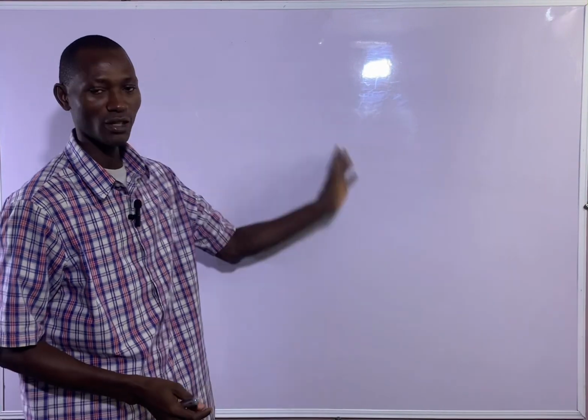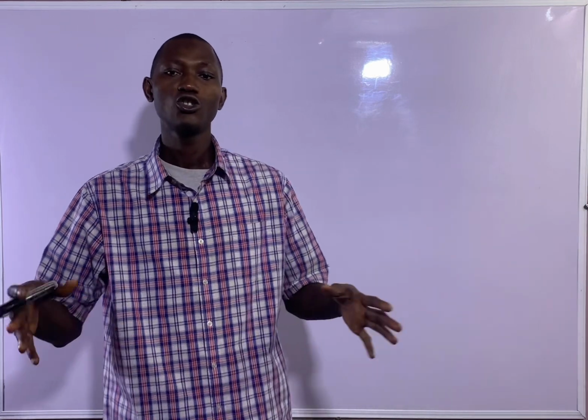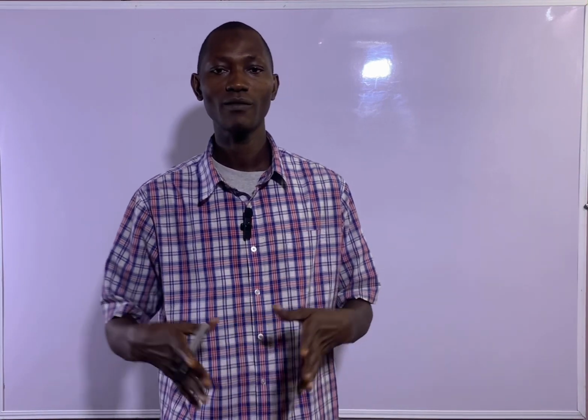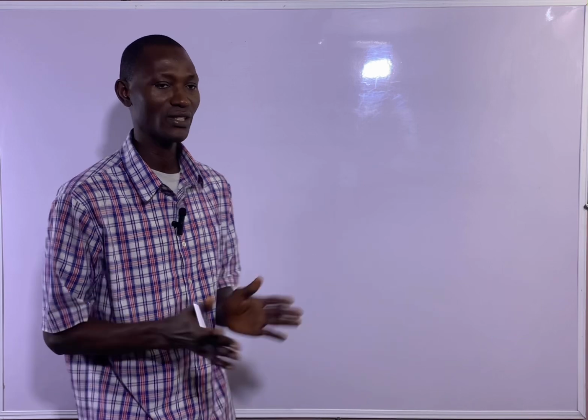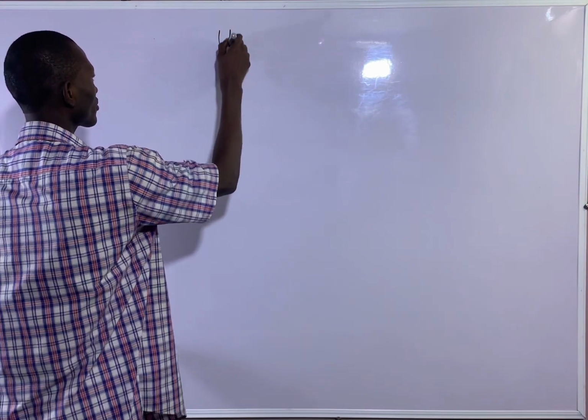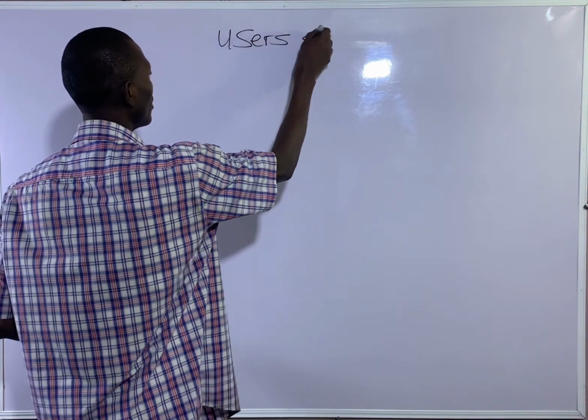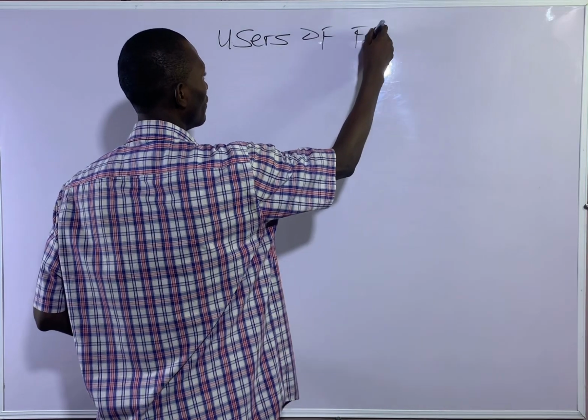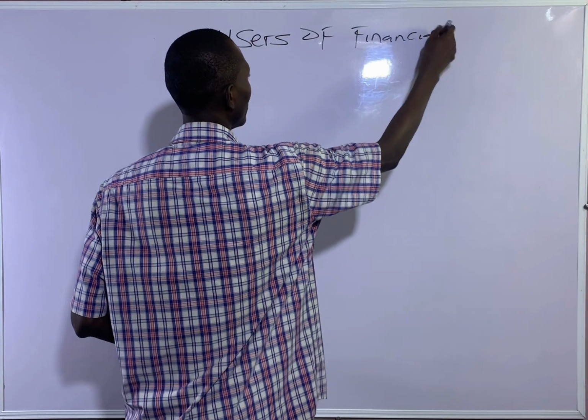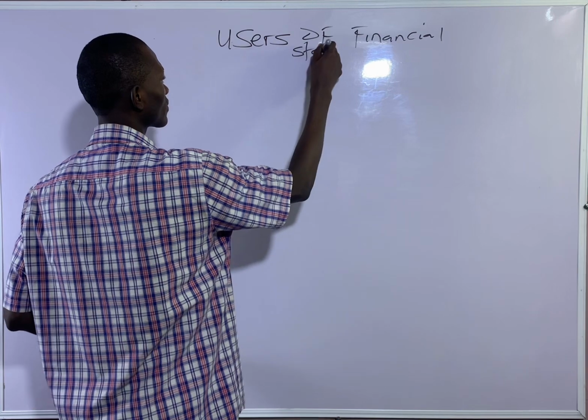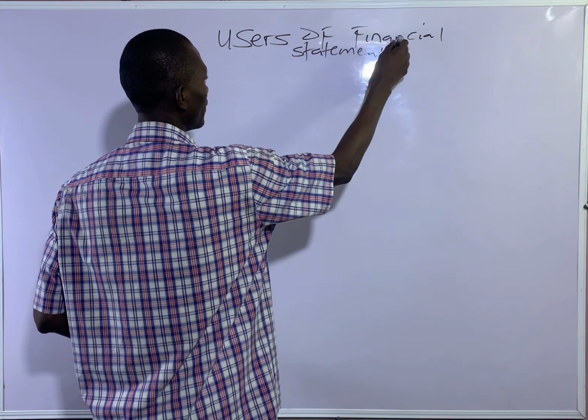So having talked about that, let's go to users of financial statements.